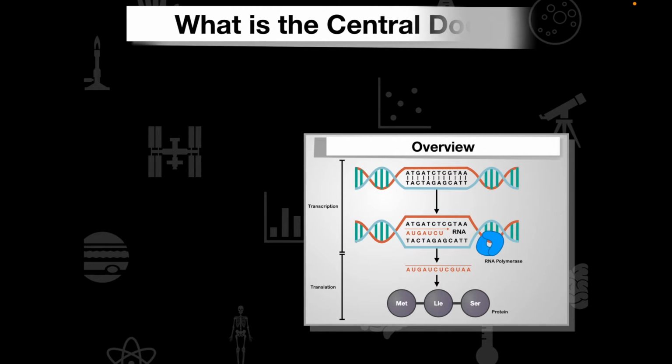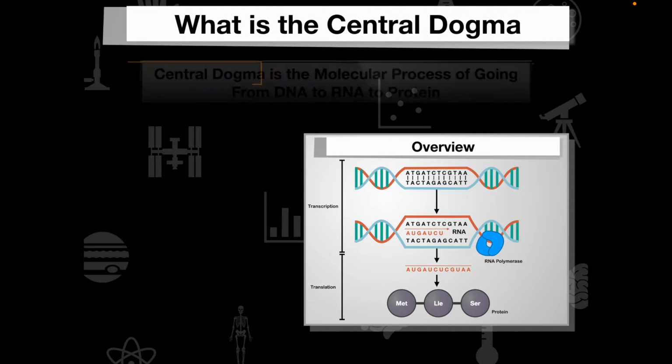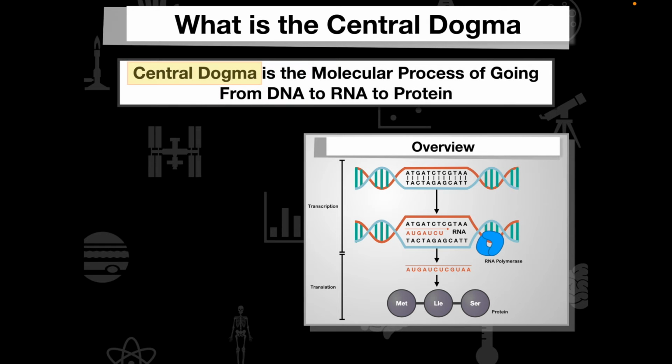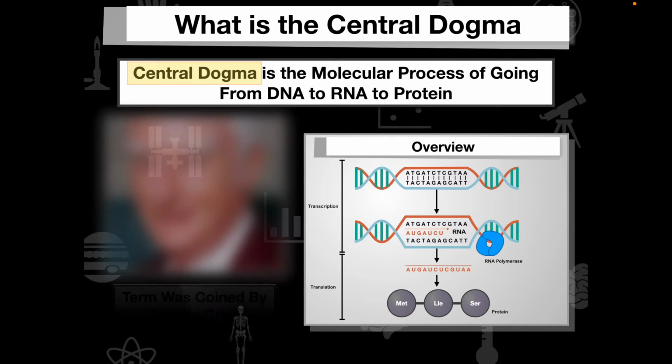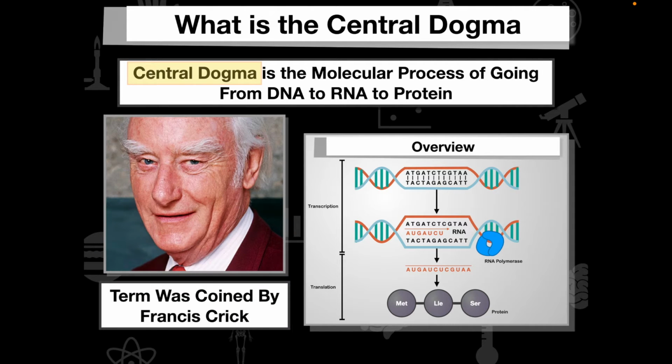So what is the central dogma, and what does that terminology and that particular vocabulary word actually mean? Well, the central dogma is the molecular process of going from DNA to RNA to protein. The term was coined by Francis Crick, somebody we've already looked at. In his own words, he called this the central dogma for two reasons. He had already used the obvious word hypothesis in the sequence hypothesis. In addition, he wanted to suggest that the new assumption was more central and more powerful.